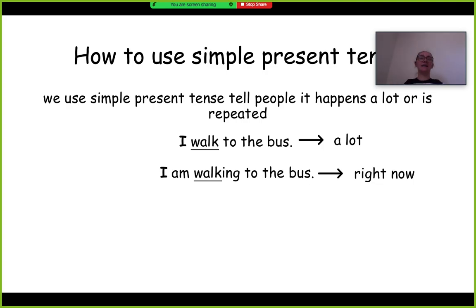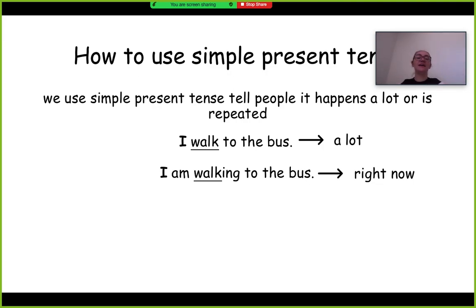So if somebody's asking you, or you're talking to somebody about what's happening right now, you're not going to use simple present tense. Like if somebody said, what are you doing right now? And you said, I walk to bus, or I walk to the bus, they would understand what you were trying to say, but the correct way to say in English is I am walking to the bus.